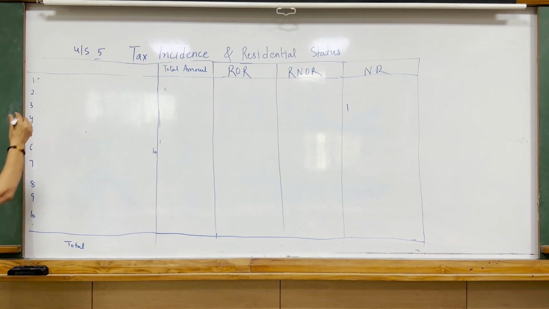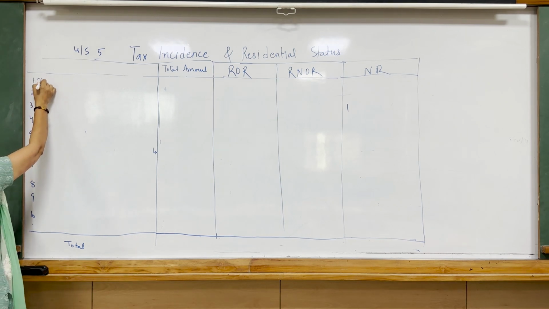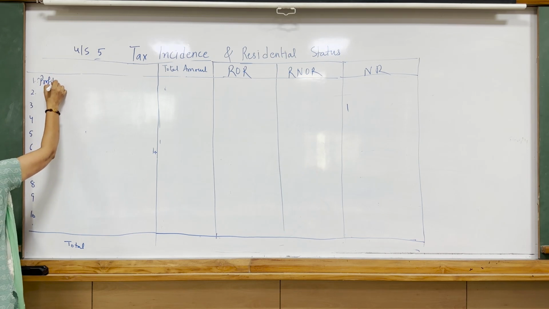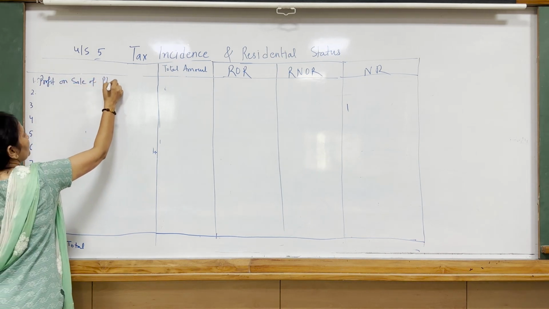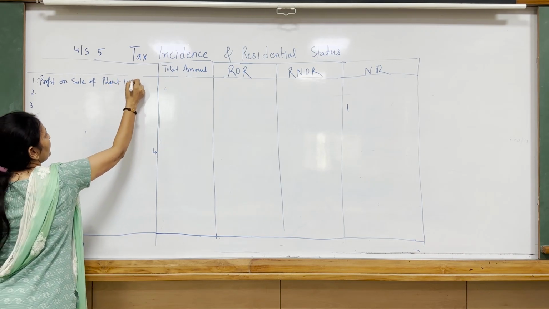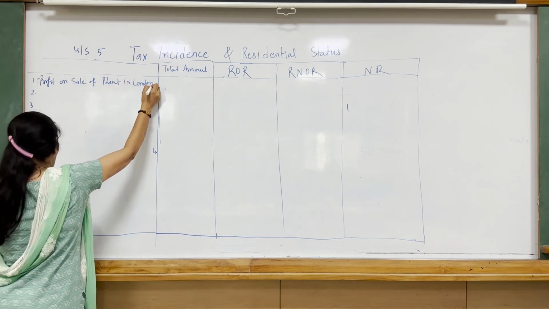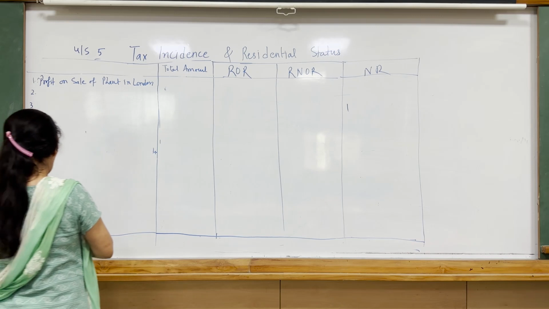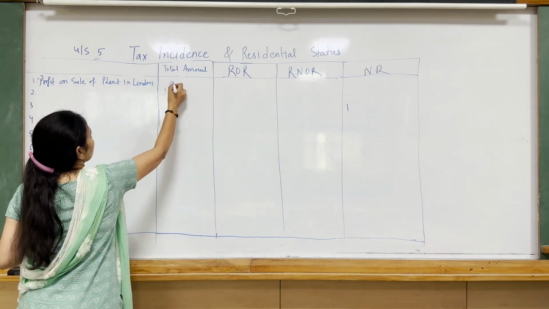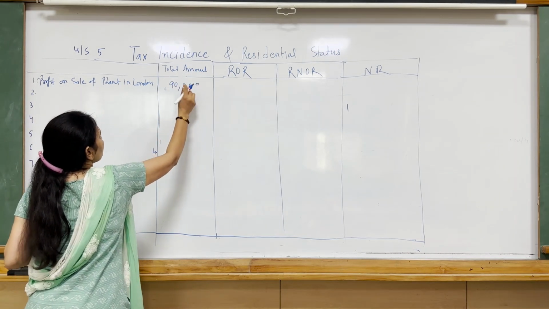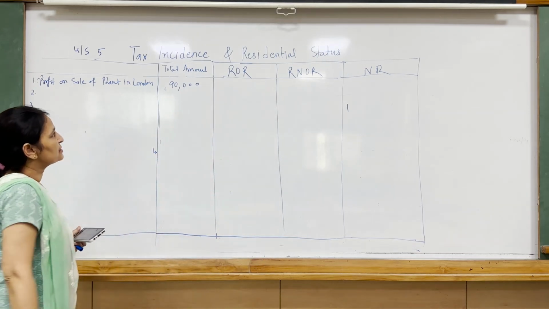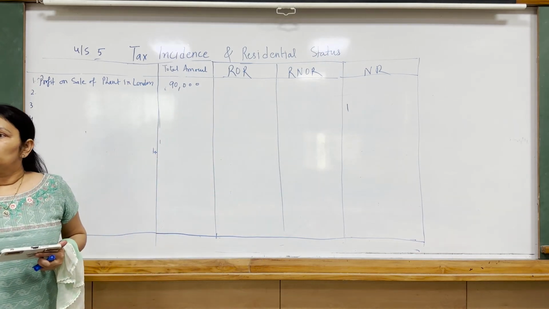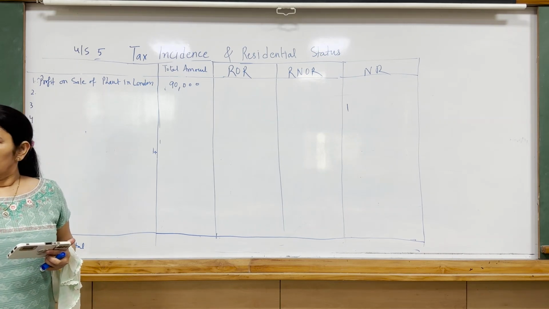So profit on sale of plant in London, profit is 90,000. I have already made the columns, total amount, and these are the residents, taxpayers. So 1/3 is Indian income, 2/3 is foreign income, right?